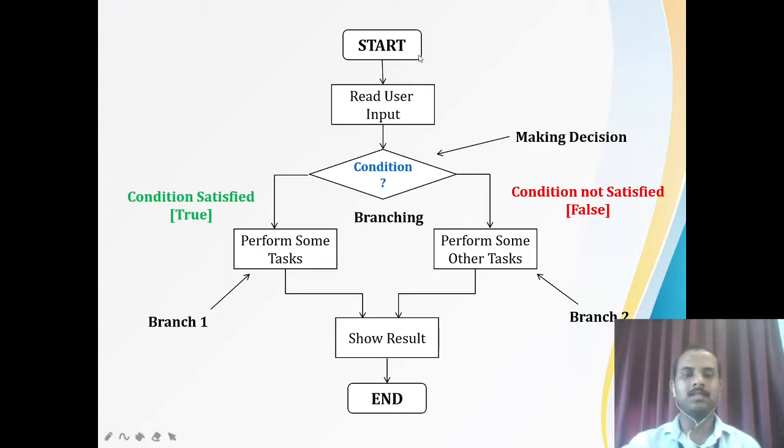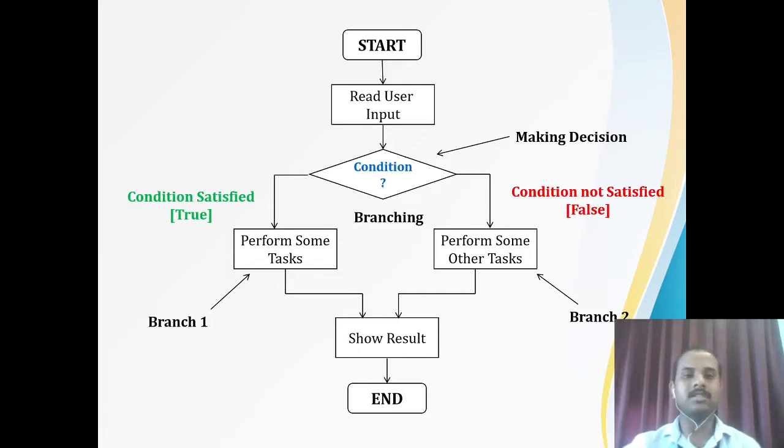The general flow of branching is shown here. As soon as the program starts, the user will input the data and you are going to have a certain condition. Either the condition will be satisfied or it will not be satisfied. If the condition is satisfied, we call it true.